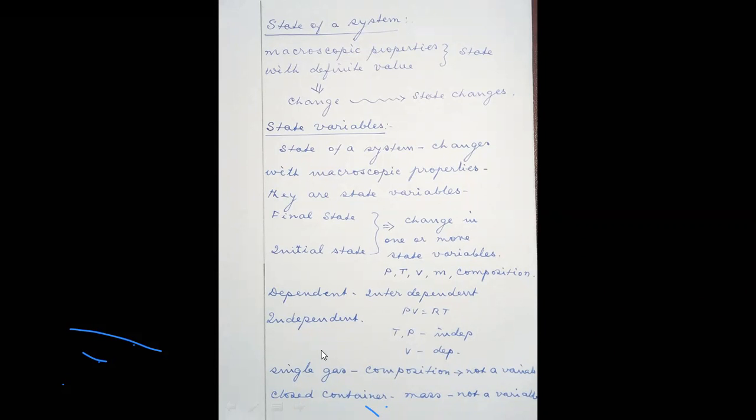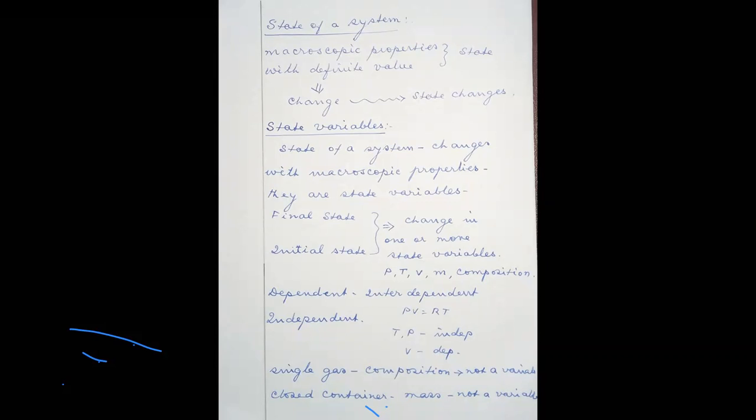So this is how, among the state variables, a few variables are called dependent variables and a few variables are called independent variables. The dependent variable can be calculated by knowing the independent variables. So mentioning all the variables is not necessary. You can simply mention the independent variables alone, because the dependent variables can be calculated by other means.